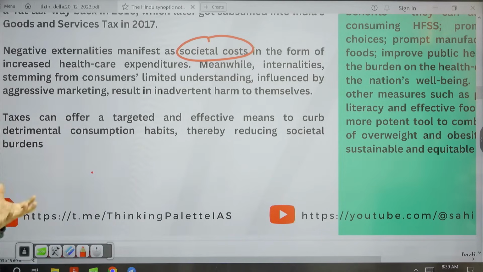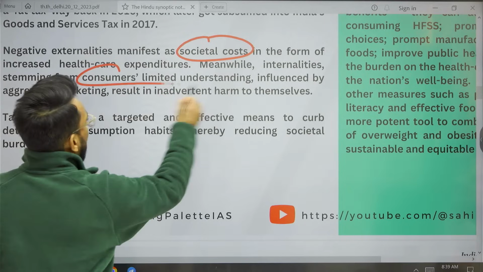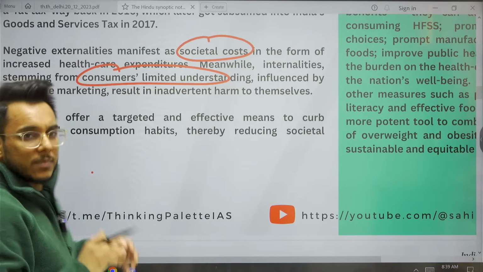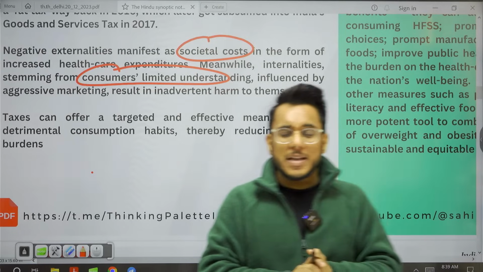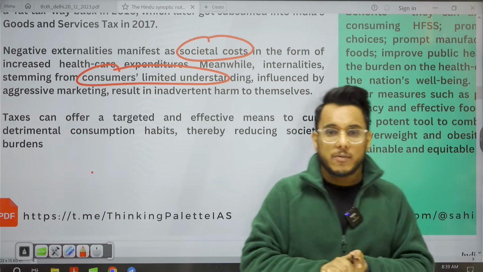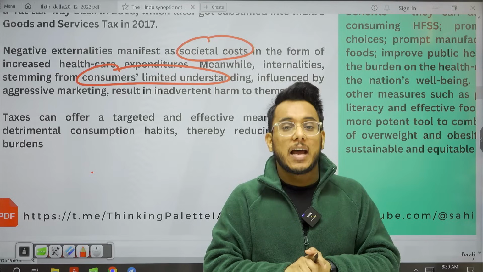Also guys, understand this particular thing, that internalities are also there. What happens is consumers often have limited understanding of the food that they are eating and how it is impacting their health. Marketing companies are selling unhealthy foods, people don't have knowledge, and unknowingly they are harming their health.